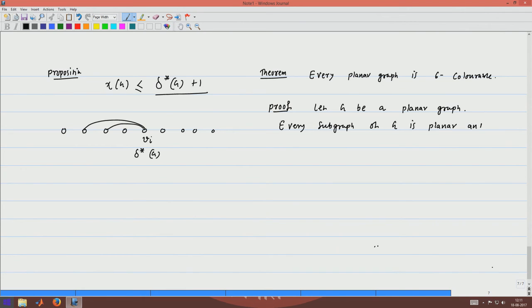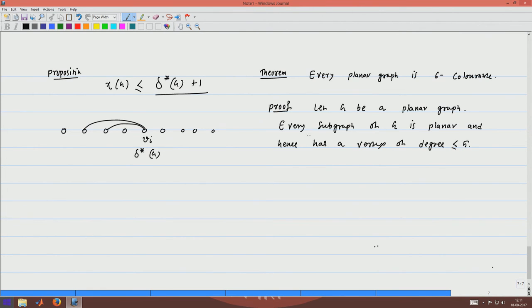and hence has a vertex of degree at most 5. This is what we proved just now, that every planar graph has a vertex of degree at most 5.